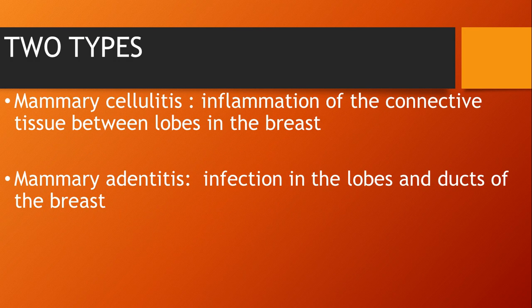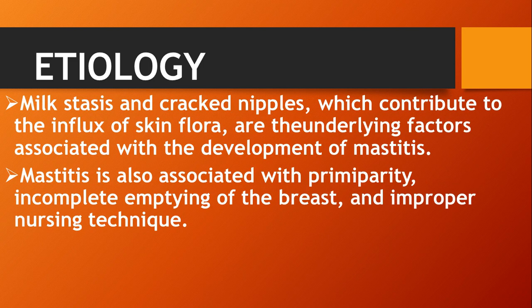So mastitis is of 2 types. First is mammary cellulitis, inflammation of the connective tissue between lobes in the breast. Another type is mammary adenitis, infection in the lobes and ducts of the breast. The next is etiology: milk stasis and cracked nipples, which contribute to the influx of skin flora and the underlying factors associated with the development of mastitis.